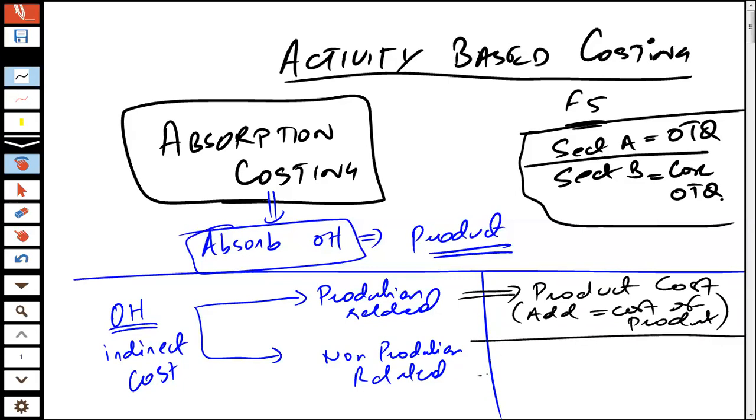But non-production related overheads are treated as a period cost. And what do we mean by treating them as a period cost? That means they are charged as an expense in the P&L, the profit and loss.